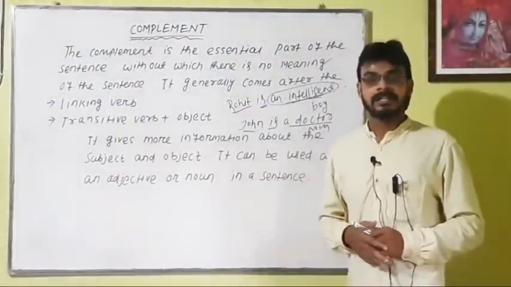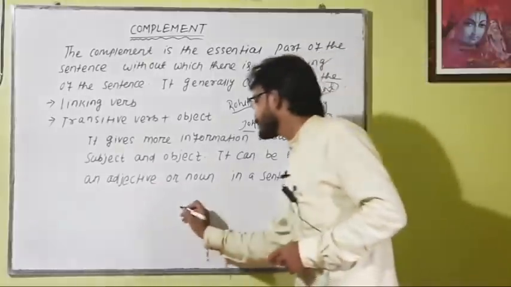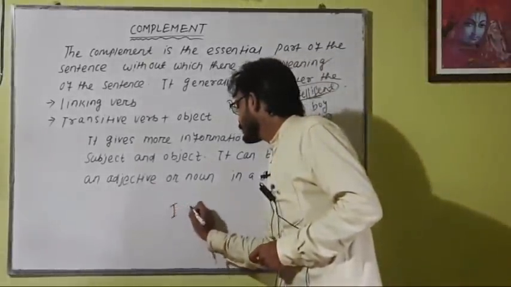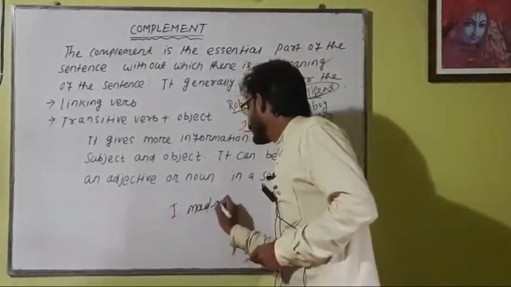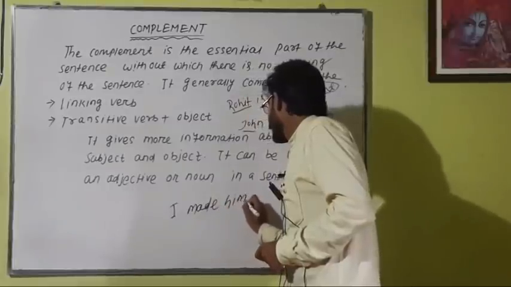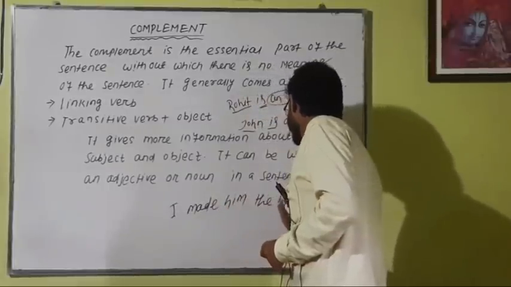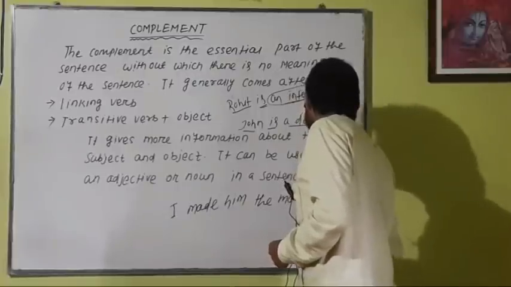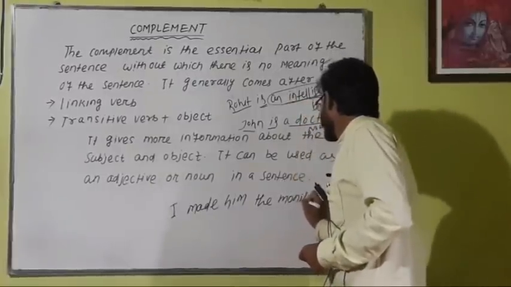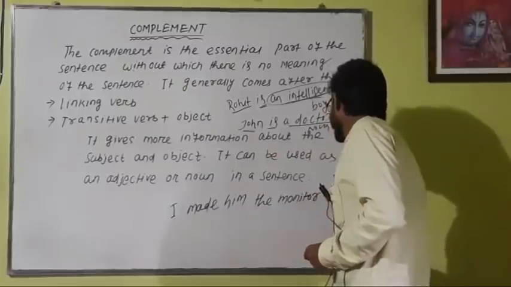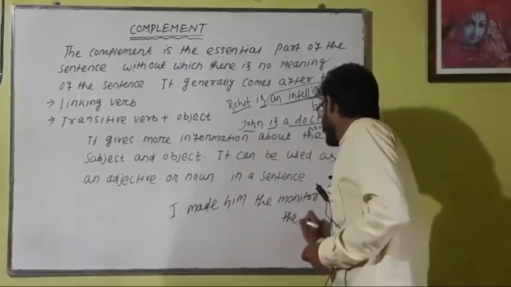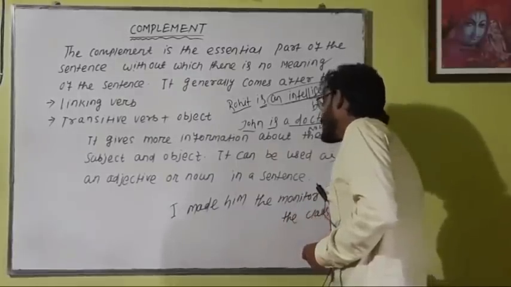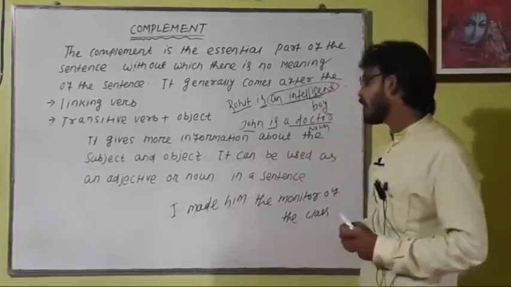Okay, let's take another example. I made him the monitor of the class.